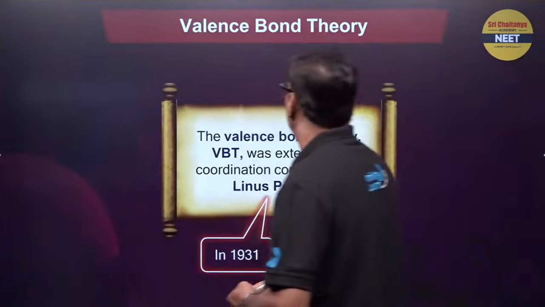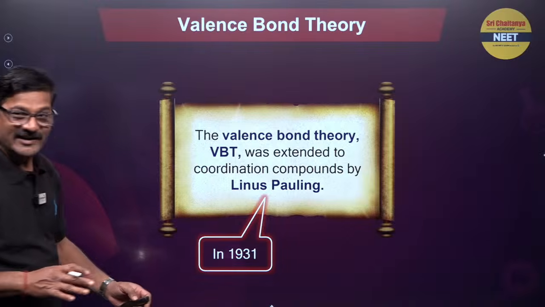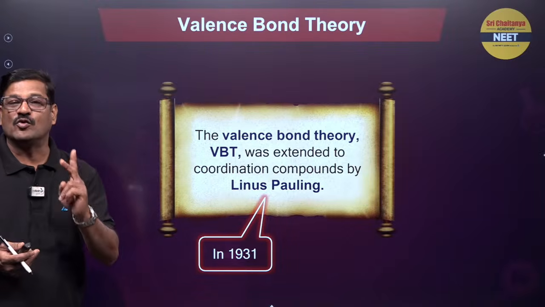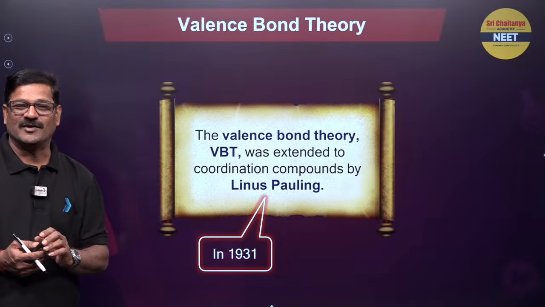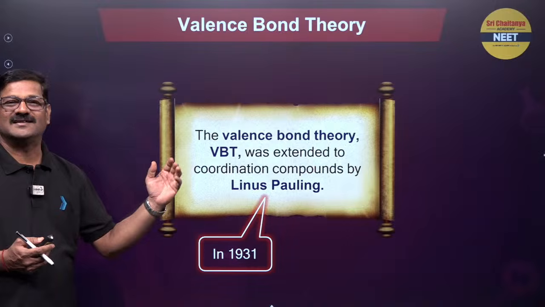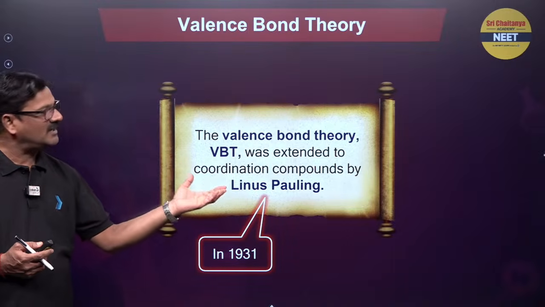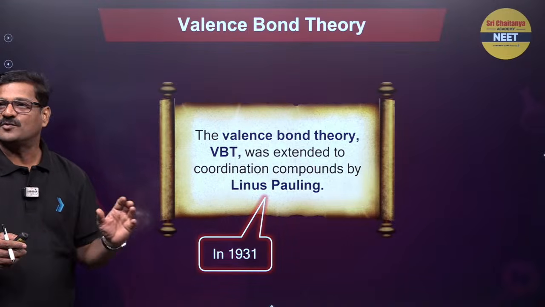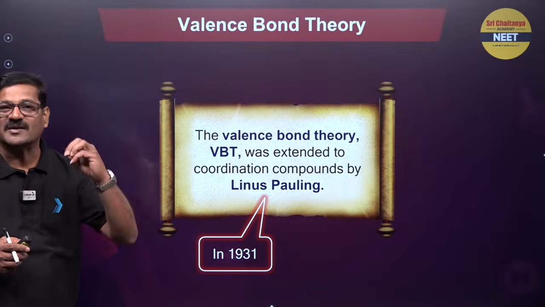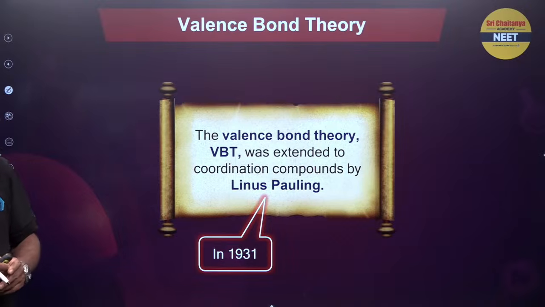Right. Moving ahead, Valence Bond Theory. It was developed by Linus Pauling, double Nobel laureate. One is in economics, and Nobel Peace and chemistry also. Valence Bond Theory is extended to coordination compounds by Linus Pauling. He is talking about hybridization as the key point.